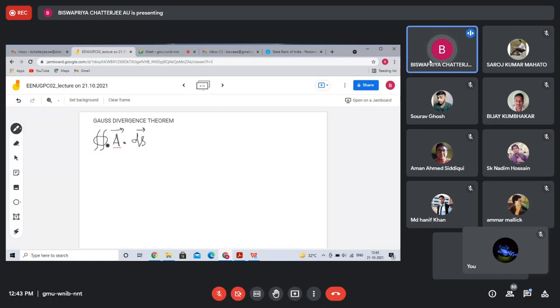This circle symbolizes the closed path integration. Okay, the surface integration of that vector field around the closed path is equal to the volume integral of the divergence of that vector field. Volume integral of the divergence of that vector field. This is the statement.